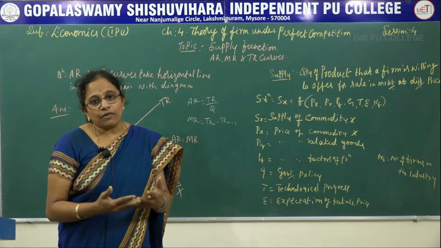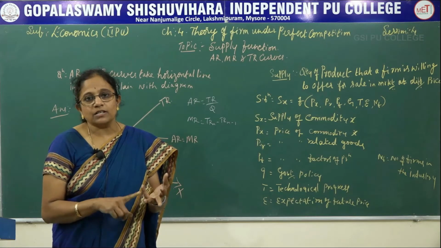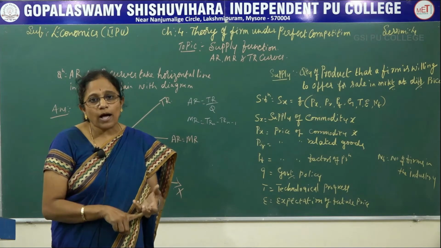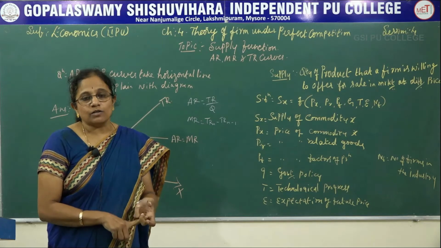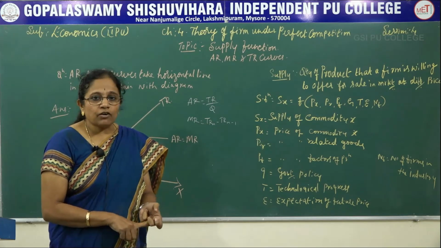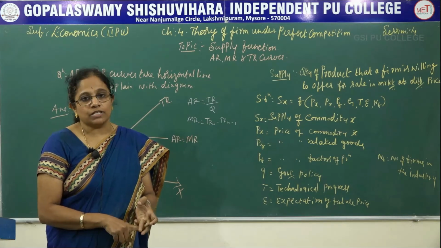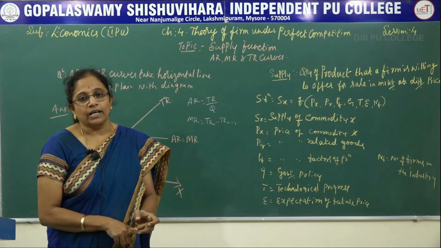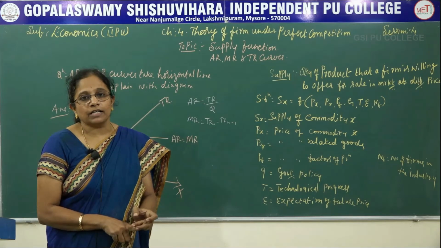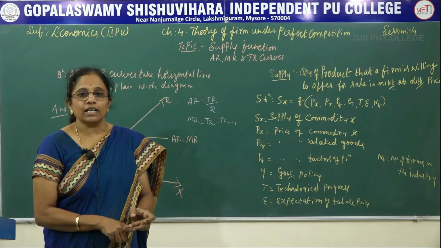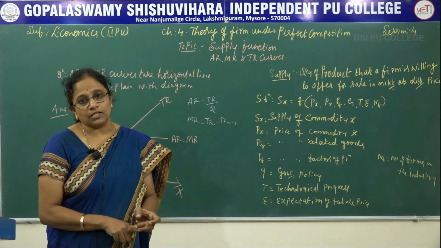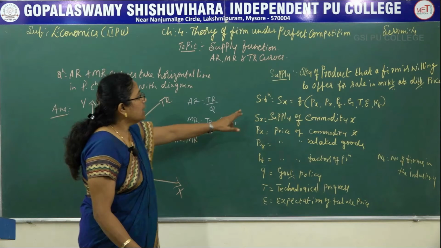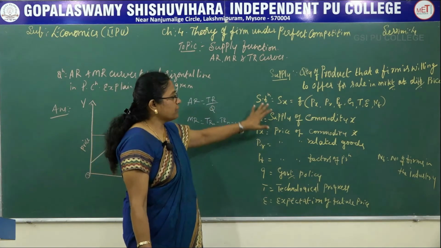The prices are different because of the different measurements and quantities as well as different qualities, because quality also matters, and in a perfect competitive market no seller wishes to compromise on quality. Everybody wants to give a perfect and good quality product so that they can expect more profit from the consumers. So now let's see the determinants of the supply function.